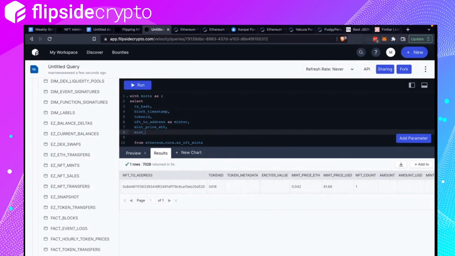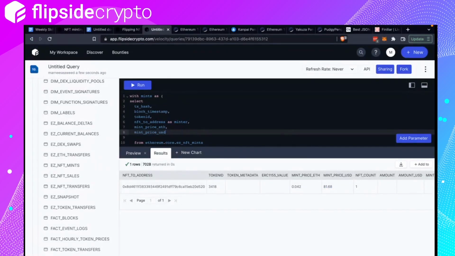Mint price USD. Now I don't know if you realize, but when we looked at the minting for Finiliar earlier, this is actually the total mint price. So if there were more than one NFT minted in the same transaction, the mint price USD for one would be this divided by this.